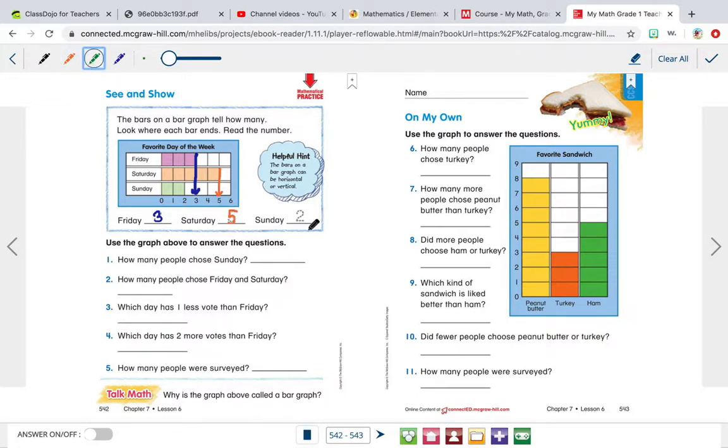Then we checked Sunday. How many people said their favorite day of the week was Sunday? You go all the way to the end of the bar graph.